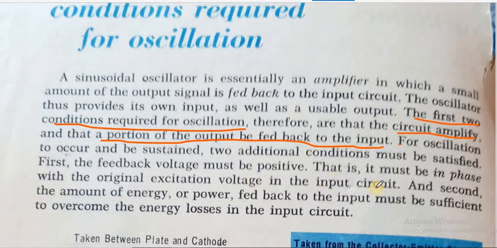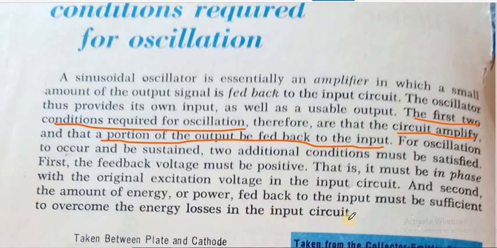So what does this mean? The first condition is that the portion of the output that we have fed back to the input should be positive, or it should add up in the input signal. And the second condition is that the amount of energy or power fed back to the input must be sufficient to overcome the energy losses in the input circuit.